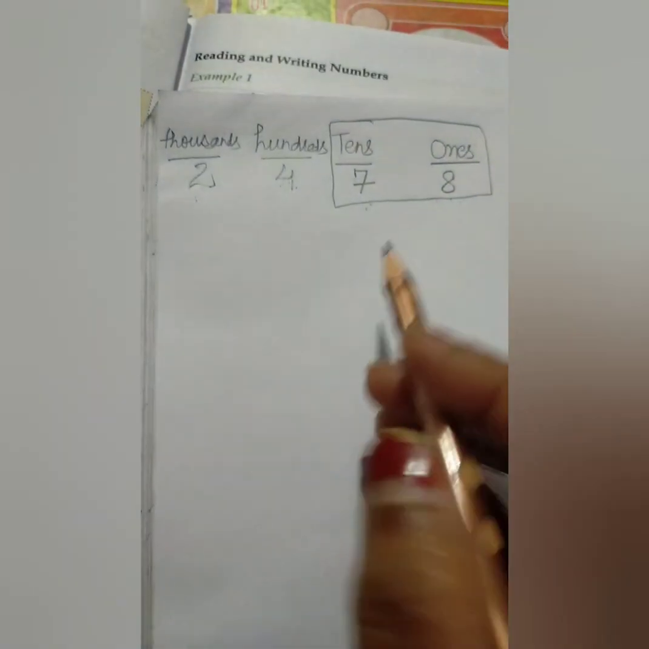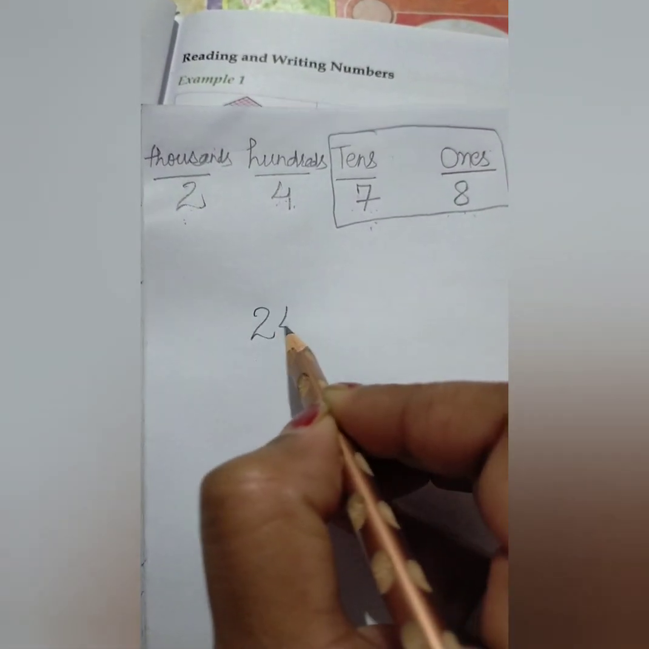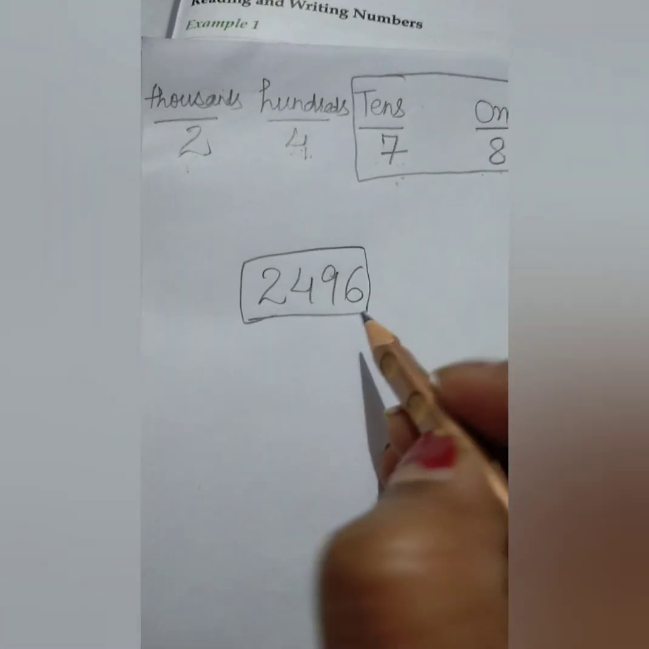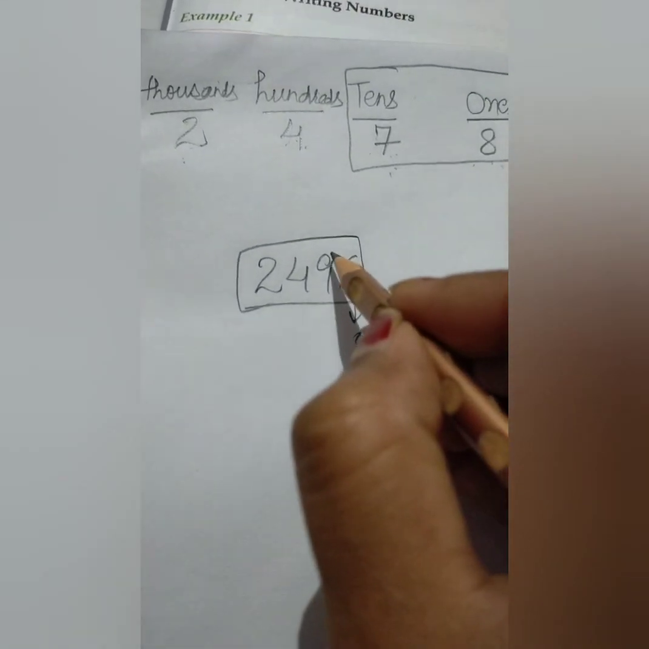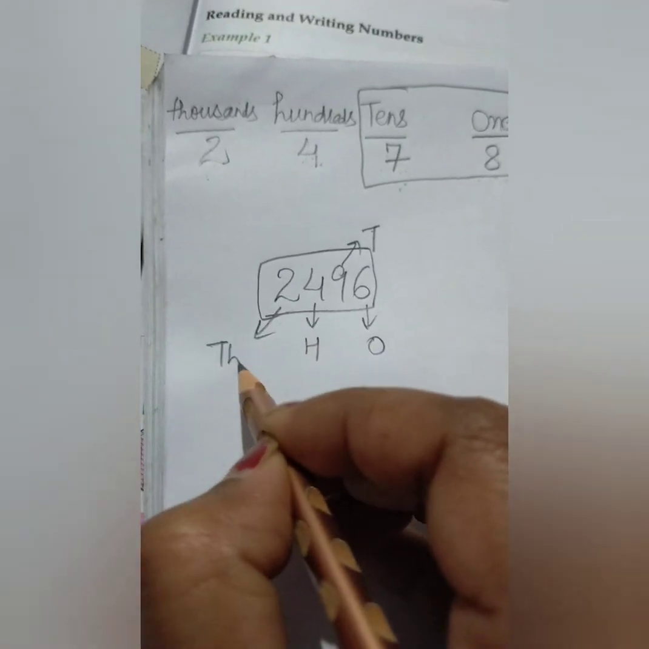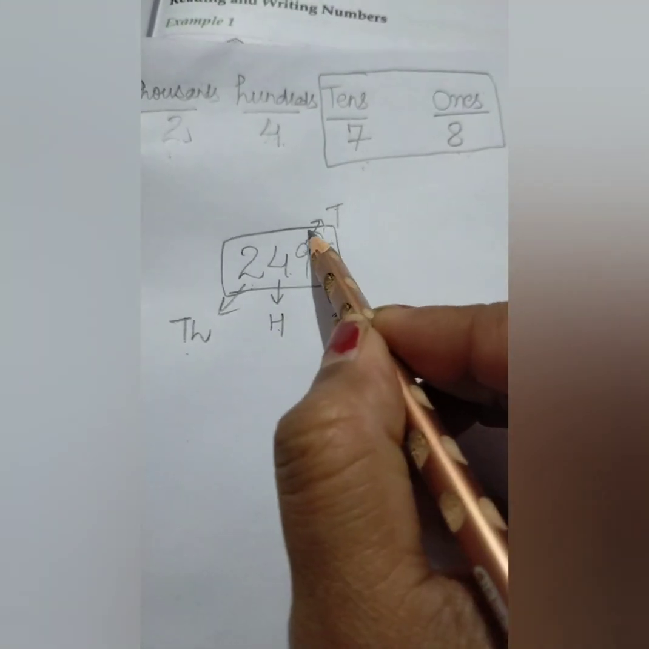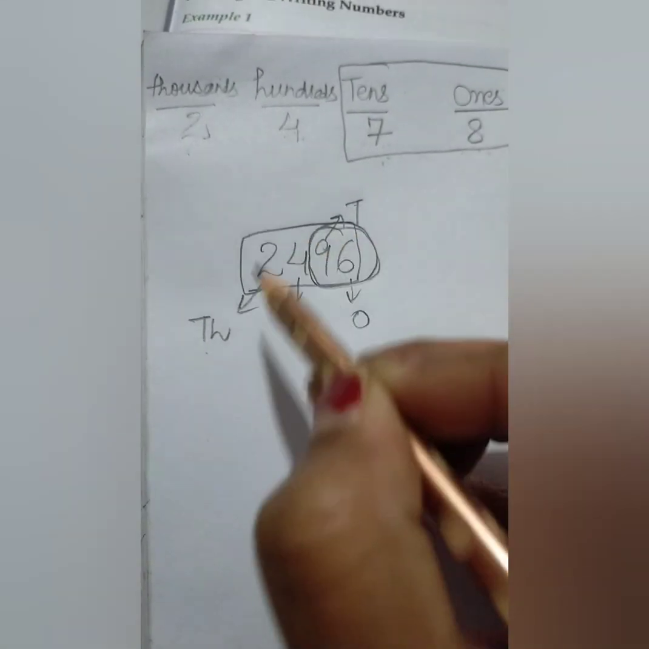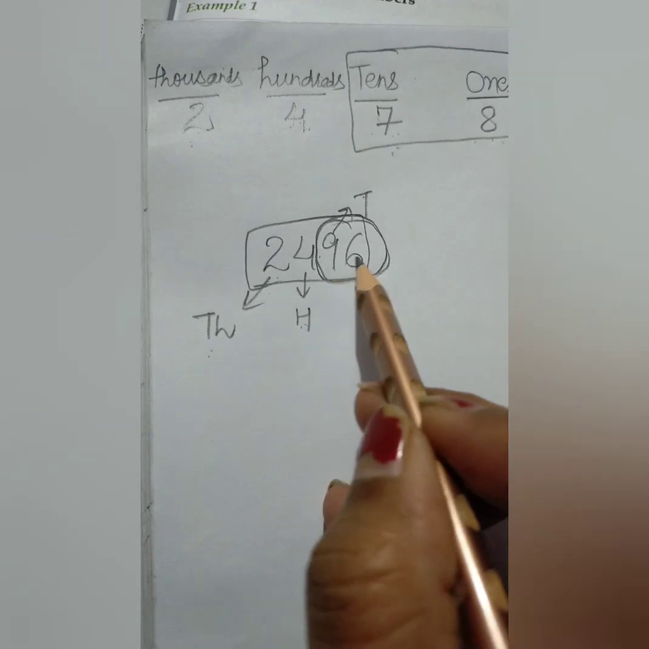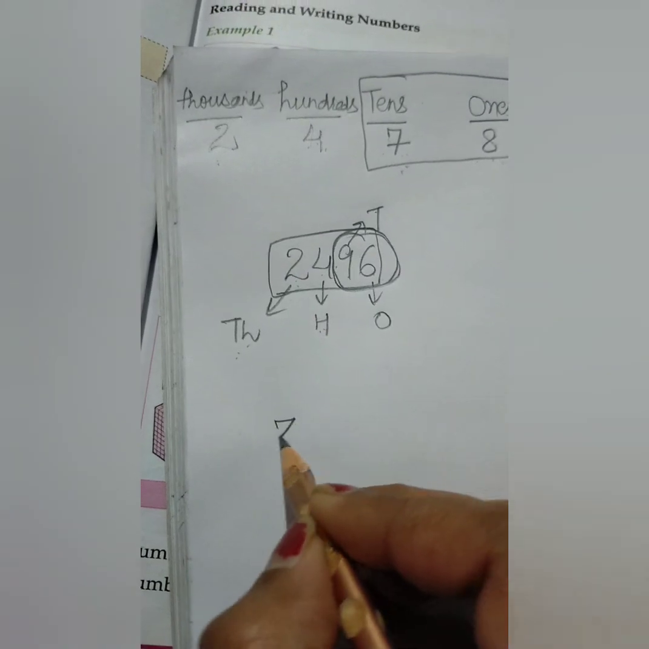Yes. For example, how will we read this number? Firstly we will write the places. This is ones, this is tens, this is hundreds, this is thousands. So how will we read this? 2400. These we will speak together. It is 96. So how will we read this? 2496. 2496.